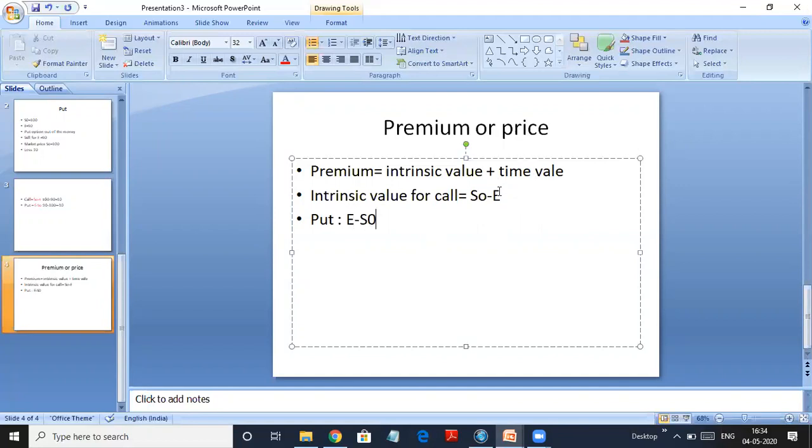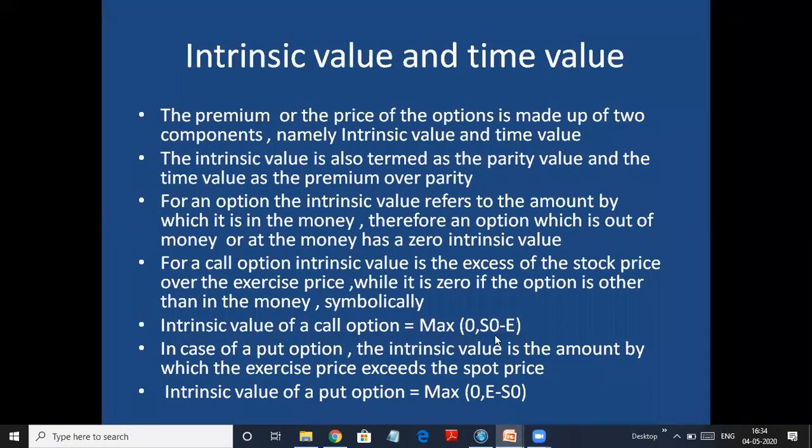So these will give you the intrinsic values. Now remember, intrinsic values can never be negative. So if you get the answer as negative, you should take it as 0 here. So if I show you the formula, how it is being taken here, intrinsic value for the call option is maximum of 0, comma S0 minus E. So out of the two, whichever is maximum.